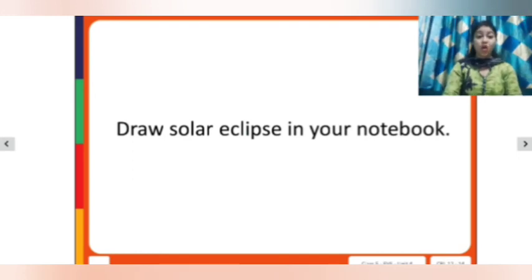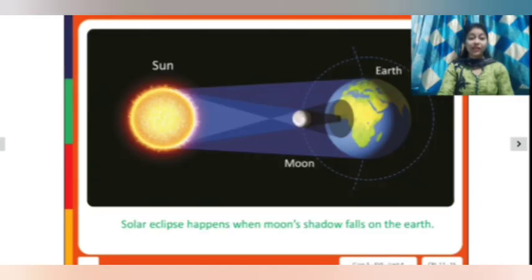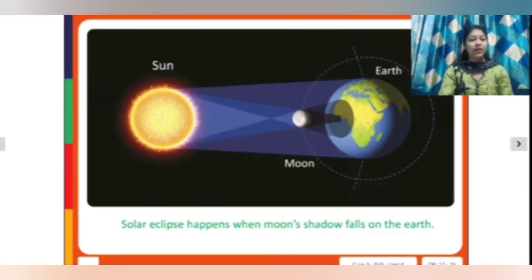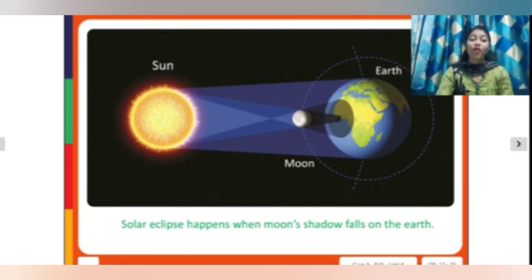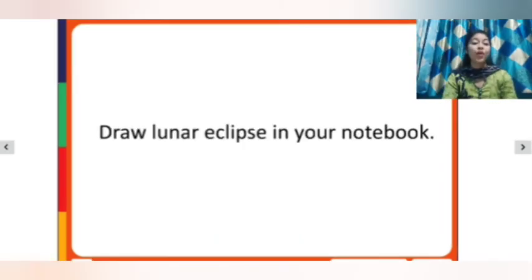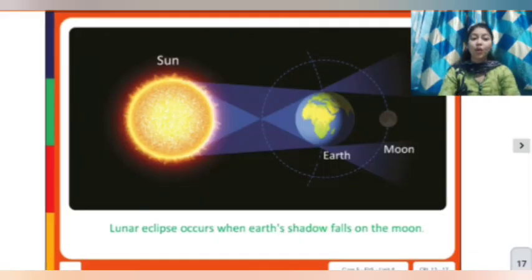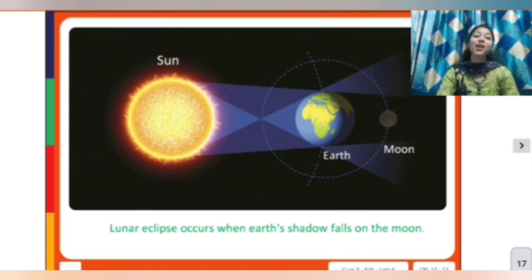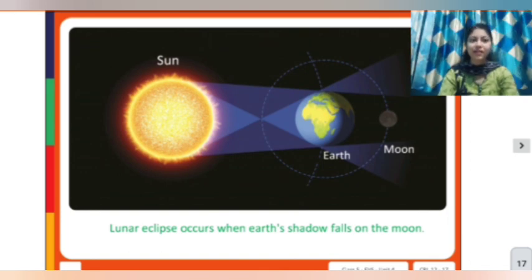Next is, draw solar eclipse. How will you draw? This is the diagram of solar eclipse. When the moon comes in between the sun and the earth, solar eclipse happens when the moon's shadow falls on the earth. Now how to draw lunar eclipse? Lunar eclipse occurs when earth's shadow falls on the moon. Now earth is in between the sun and the moon.